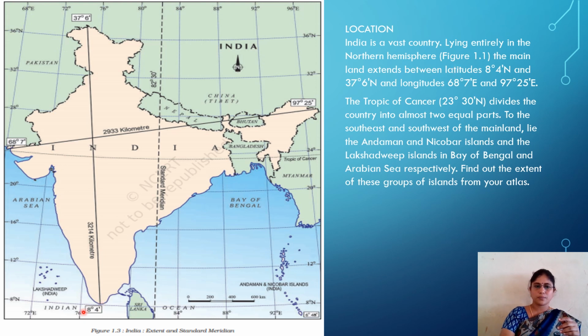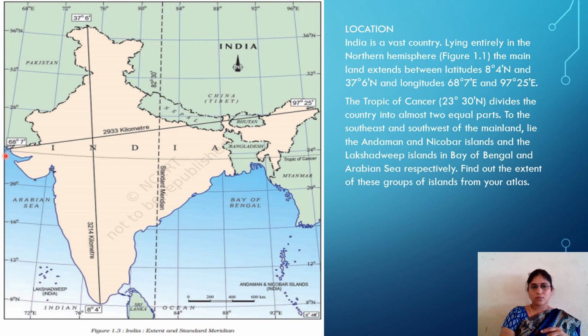Look here, children. This is the place, 8 degrees 4 minutes northern latitude. The extension of India starts from the mainland part, exactly from 8 degrees 4 minutes northern latitude, and it extends up to 37 degrees 6 minutes northern latitude.